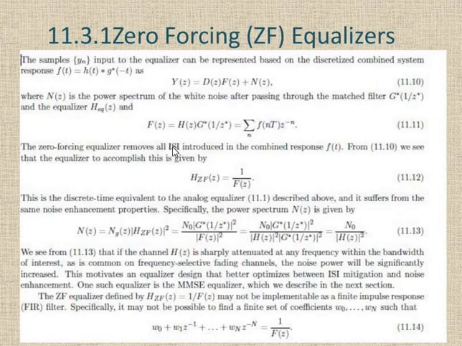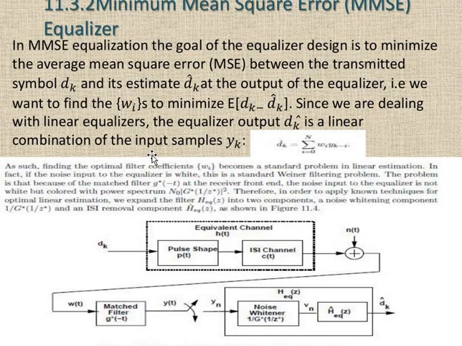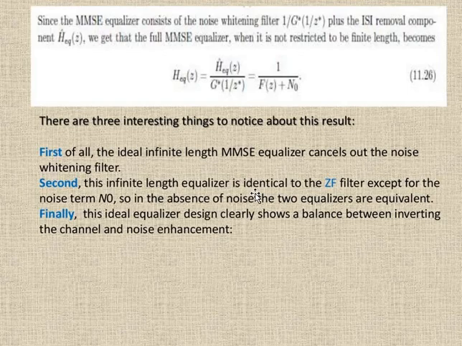Zero forcing, or ZF, equalizers are used for combined systems. Then there is the minimum mean square error, or MMSE, equalizer. It is used to minimize the average mean square error between the transmitted and the received signal. That is, we find the minimum error value by using a matched filter, which gives the H_EQ value.